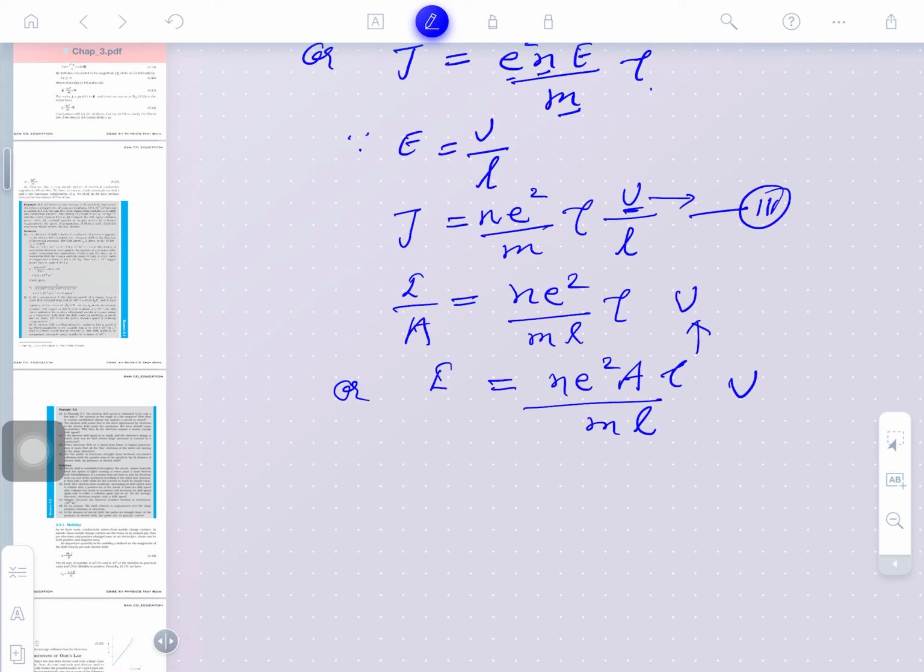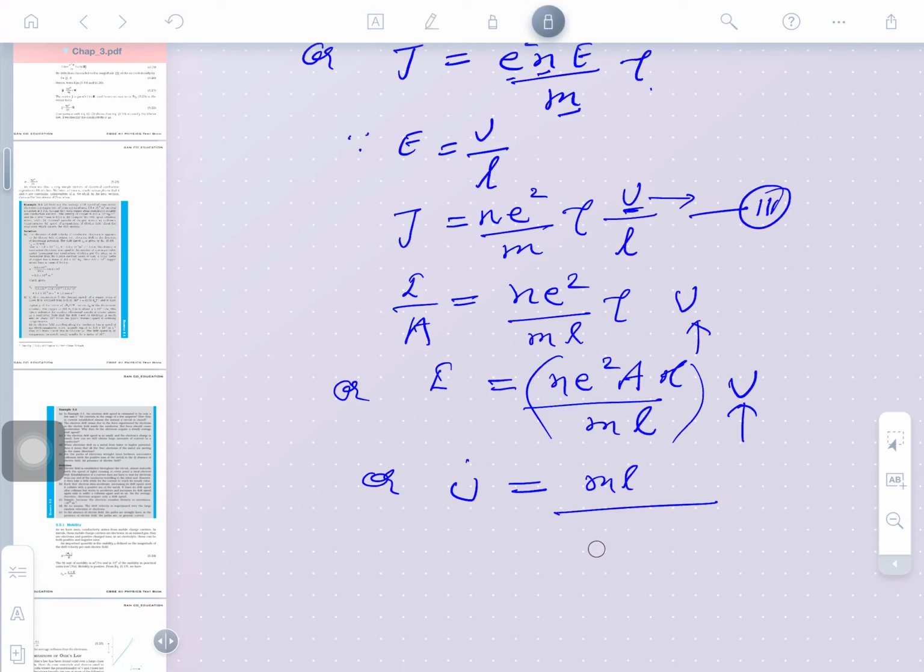So, if you will see here about a conductor, N is constant, E is constant, M is constant, L is constant, area is fixed, and tau for all electrons is fixed, right? So, we can speak here all these quantities for a conductor are proportional. So, what we can speak here? The potential difference applied across a conductor can be given as M L divided by N E square and its area.